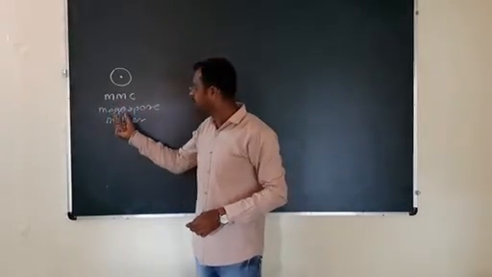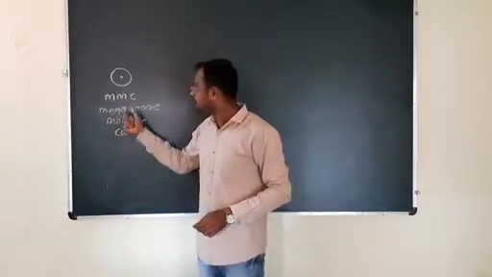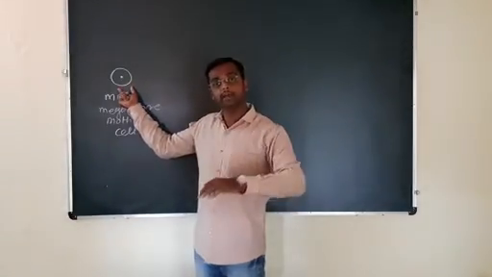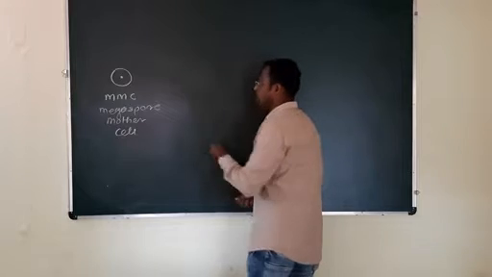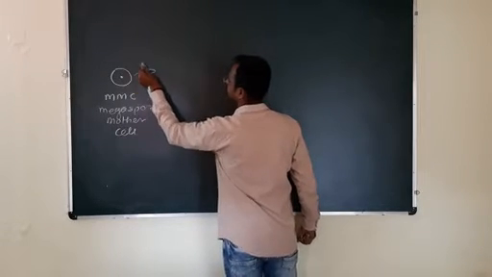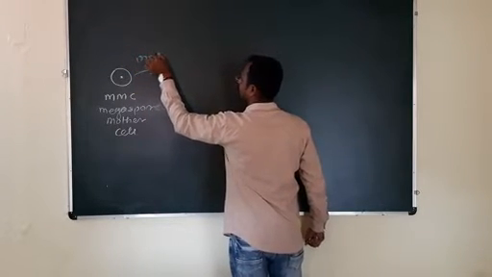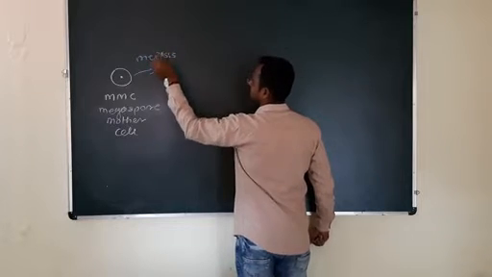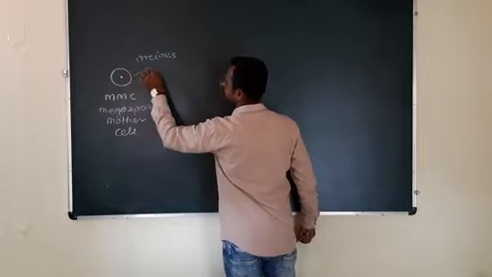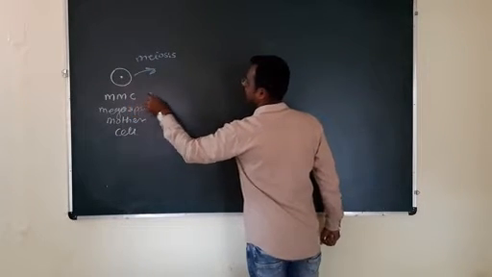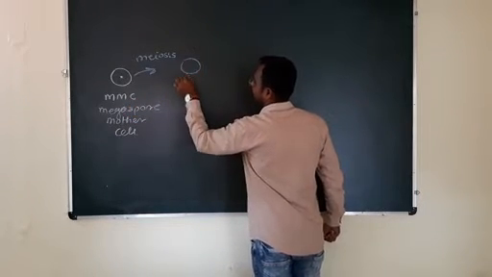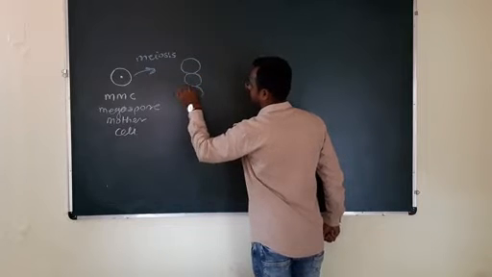The long form of MMC is megaspore mother cell, which divides meiotically to form megaspores. Here meiosis takes place. Meiosis is a reductional cell division. Meiosis results in the formation of a megaspore tetrad.